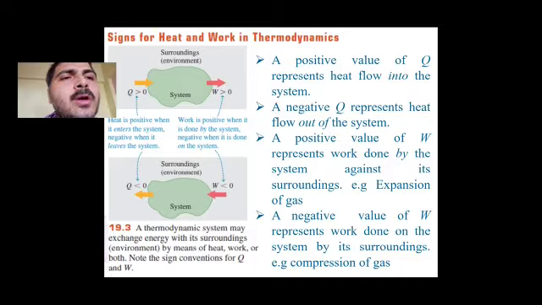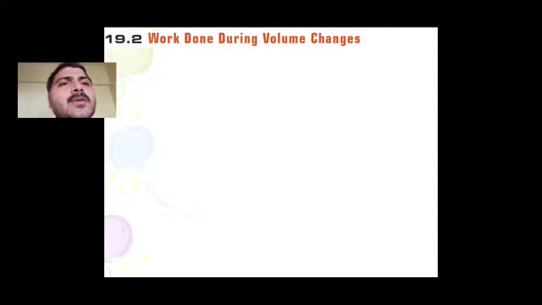A positive value of W represents work done by the system against its surrounding. An example is gas expansion. A negative value of W represents work done on the system by its surrounding. The example is compression of gases.